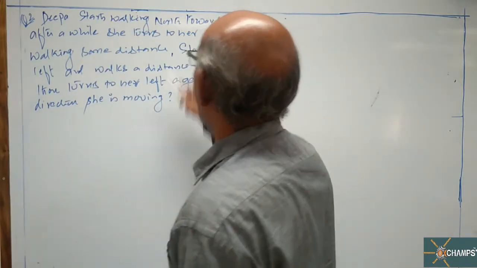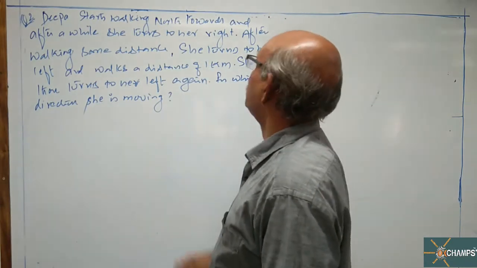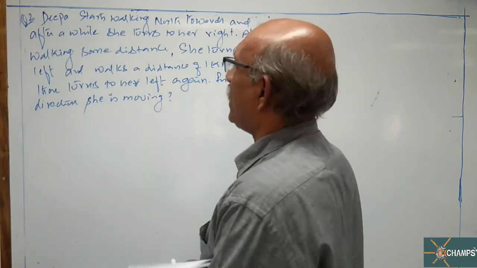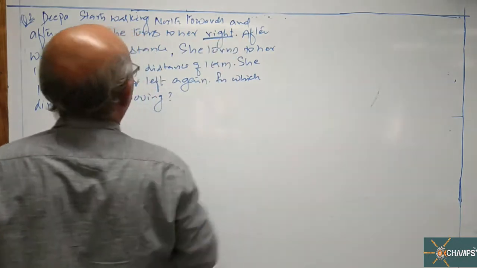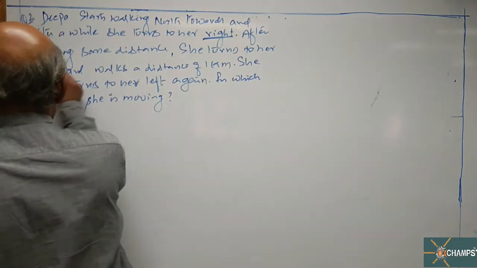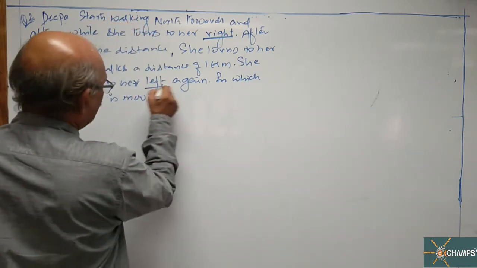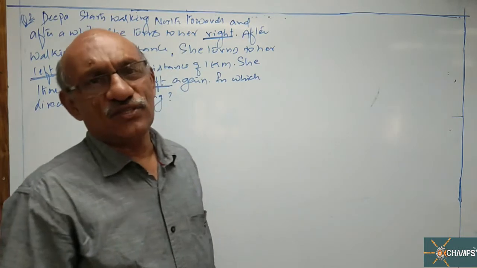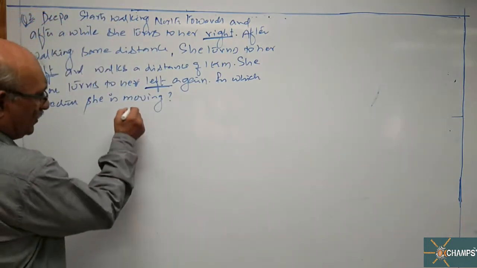Deepa starts walking north, and after a while she turns to her right. After walking some distance, she turns to her left. So look at this, where she took her first turn right. Then after that she takes left and one more left. So there is one right turn in her journey and two left turns. Now, sir, you have to identify in which direction she is moving.